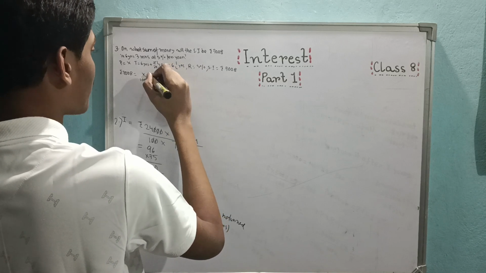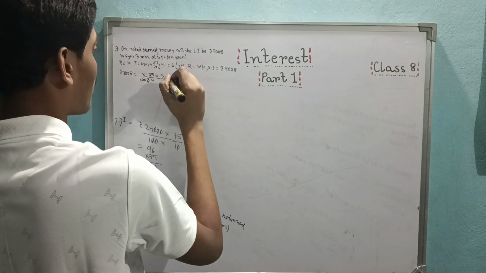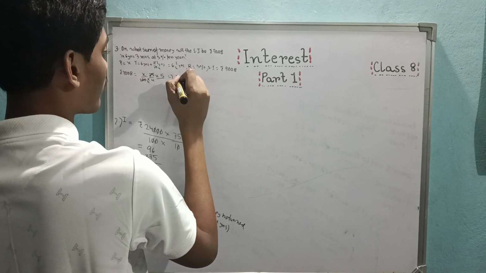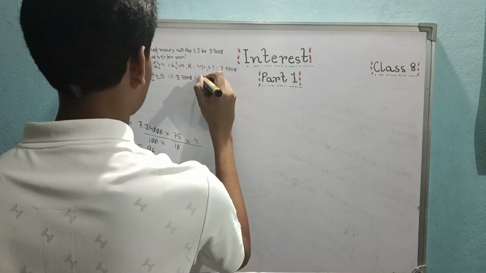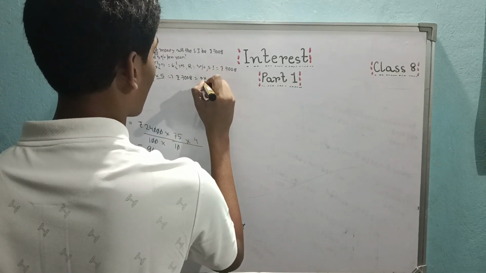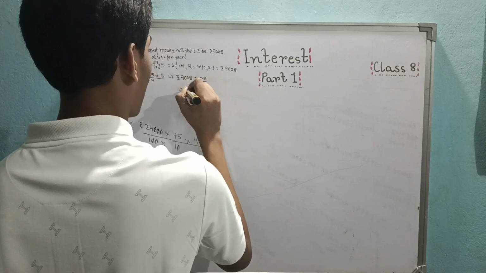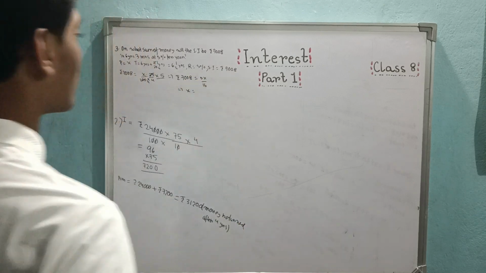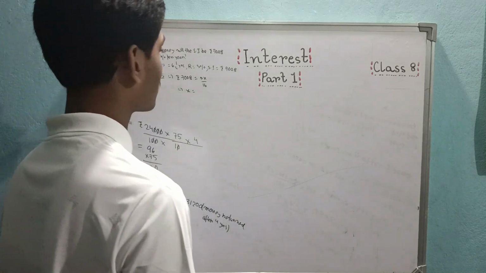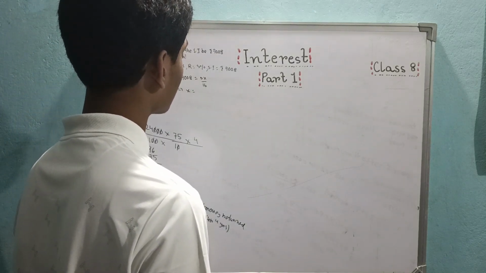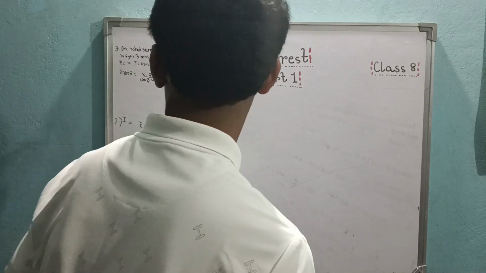Now cancelling it, rupees 7,008 equals 5x by 16, or x equal to... Wait a second.